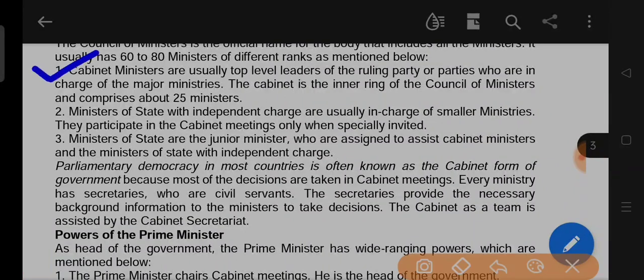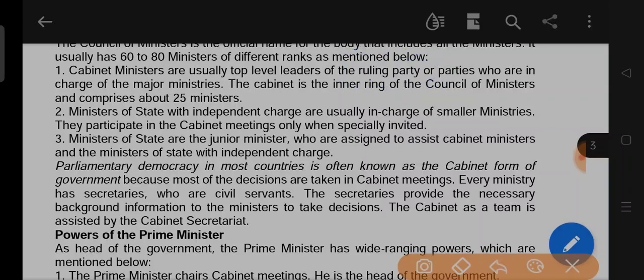The cabinet ministers are usually top level leaders of the ruling party or parties who are in charge of the major ministries. Ruling party means the current party governing the country.